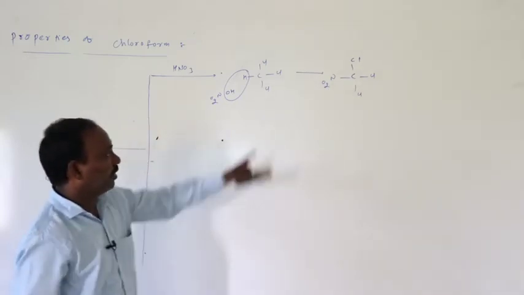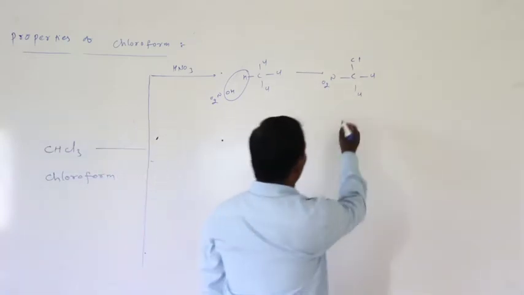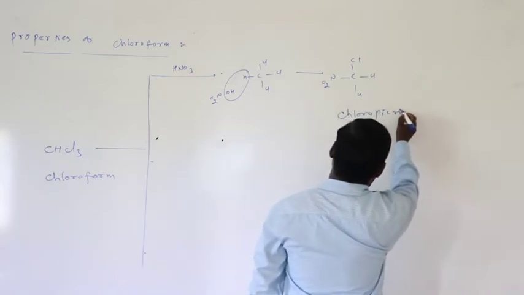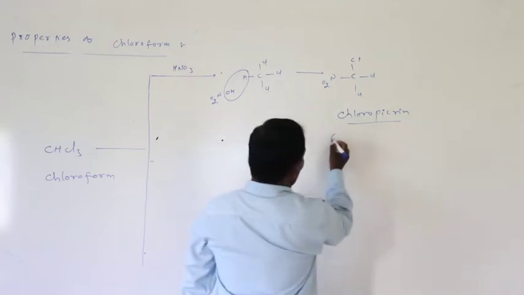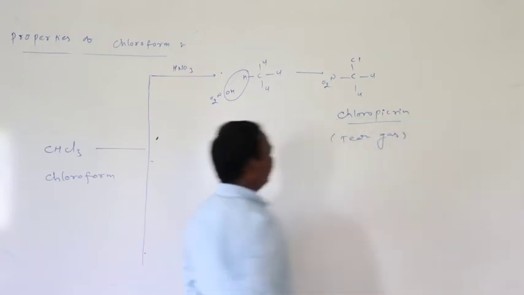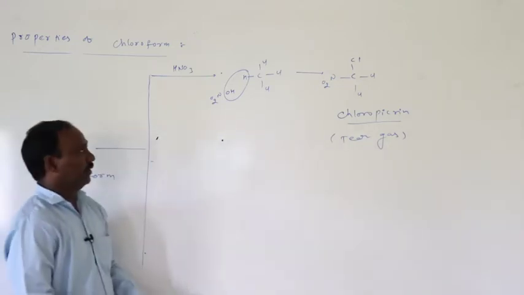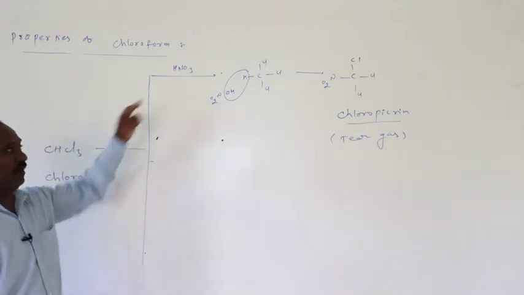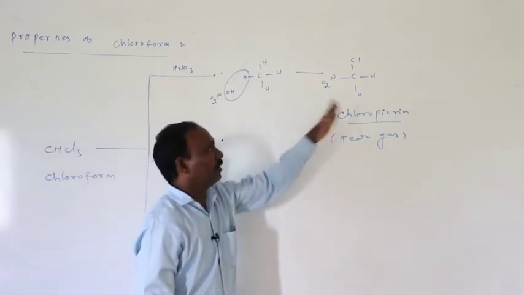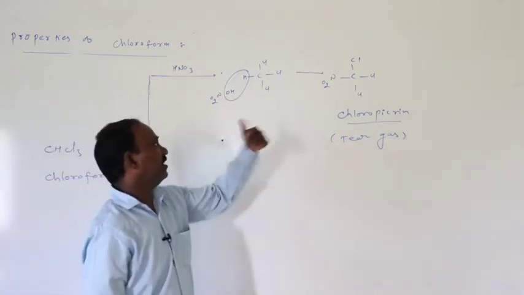Okay, this compound is called chloropicrin. It is also called tear gas. Chloroform on treatment with nitric acid forms chloropicrin or tear gas.